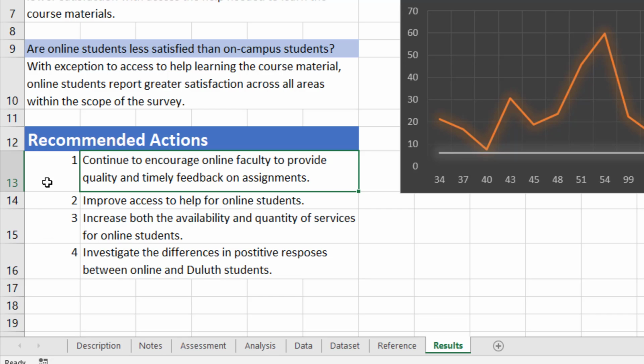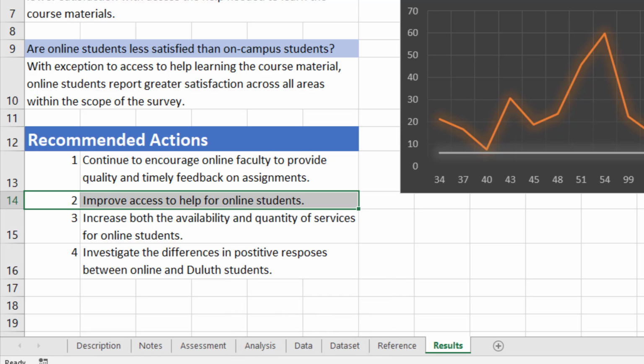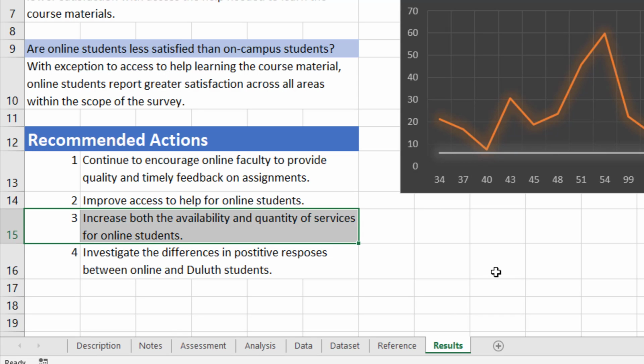Number two, the greatest deficiency for online students in terms of what they're reporting their satisfaction at is access to help. So what we need to do is look to improve access to help for our online students. And related to that, we need to increase both the availability and the quantity of services for our online students.